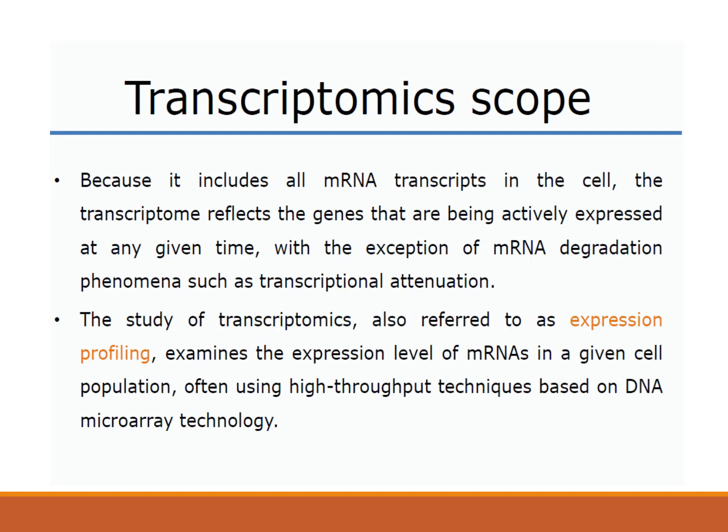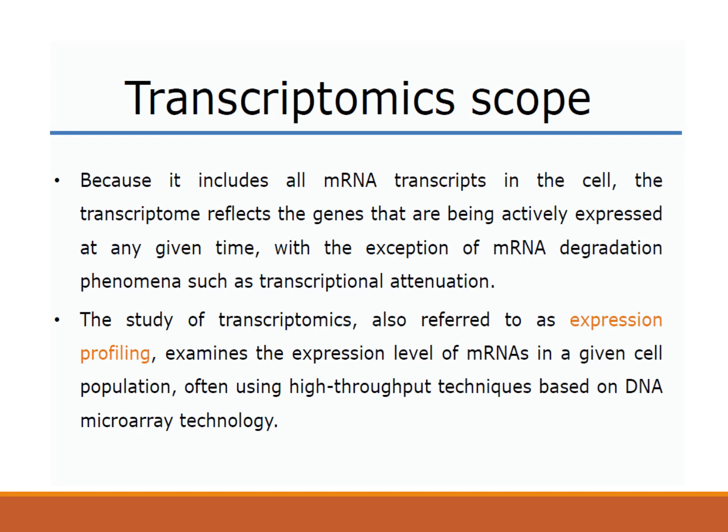So in genomics, we study all the genes which are present in the genome, and we study that with various approaches like comparative genomics, structural genomics or functional genomics. But in case of transcriptomics, we focus on the mRNA transcripts present in the cell, and the transcriptome present at a particular time reflects the genes that are being actively expressed at any given time.